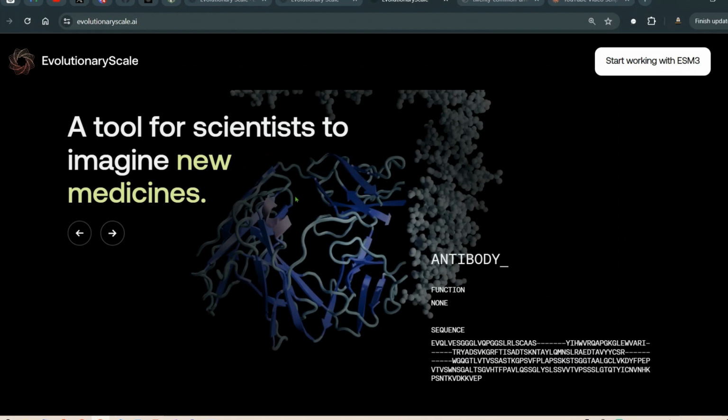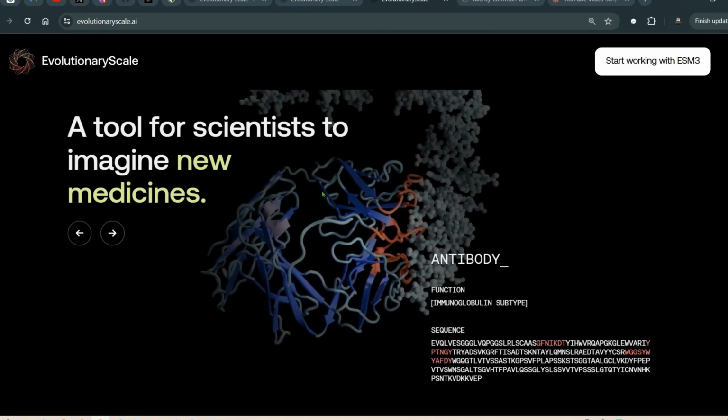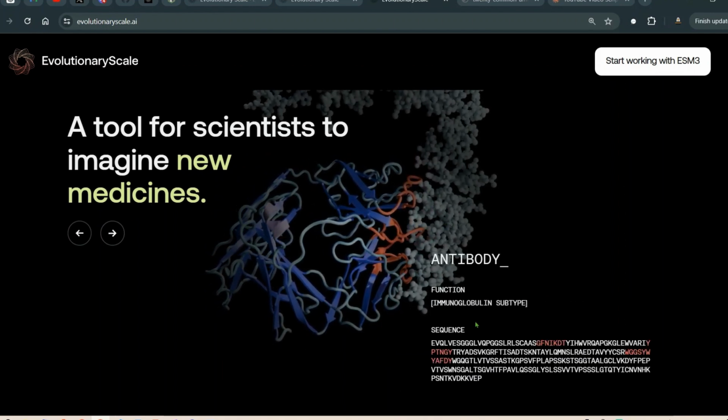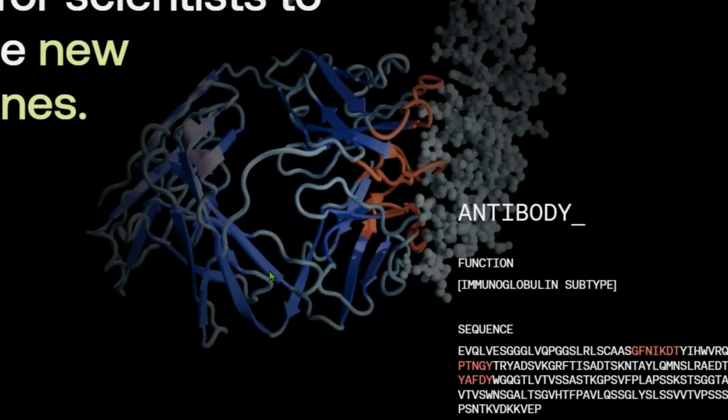Another function would be the discovery of new medicines, different antibodies. We can see the sequence here, and these are the amino acids. We can see the flat-like structures. These are the secondary structures of the beta pleated sheets, and whenever we see the alpha helix-like structure, that's the alpha helix, the secondary structure.